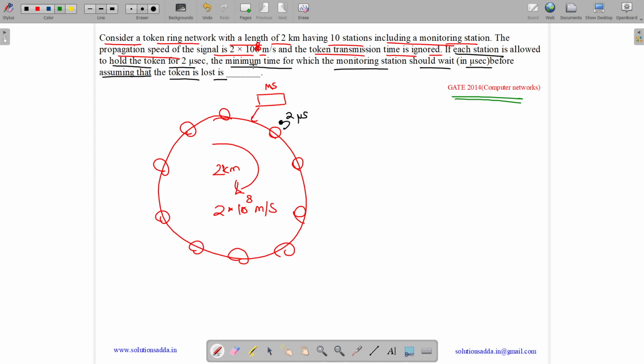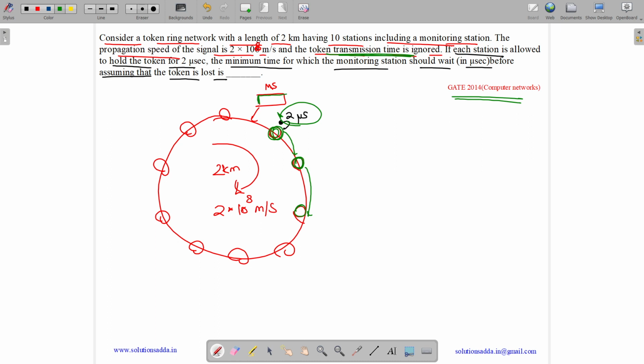Let me tell you how this happens. This station will be having a token. This is our token. It will take some time to transmit, but that is negligible. Transmission time is ignored. It will hold it for 2 microseconds. Now the token will travel over here. It will hold it for 2 microseconds. It will travel, and hold for 2 microseconds. Similarly, it will take one complete round and come back to our source.